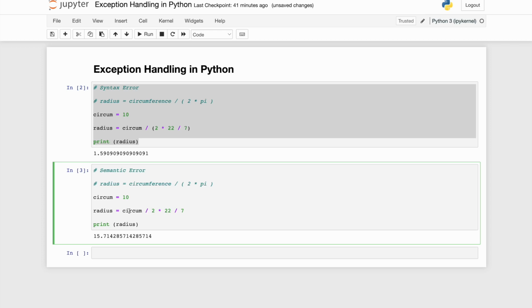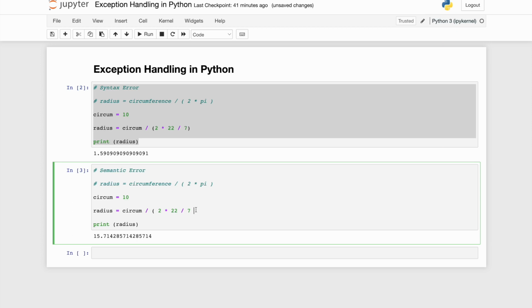It will do the circumference 10 divided by 5, which is 2. It will multiply 2 into 22, which is 44, and then it will do the division over here, right? So the order in which I wanted this particular arithmetic expression to be evaluated will not remain the same, and hence I am getting a different value. This is a logical error or a semantic error, which is the hardest to figure out.